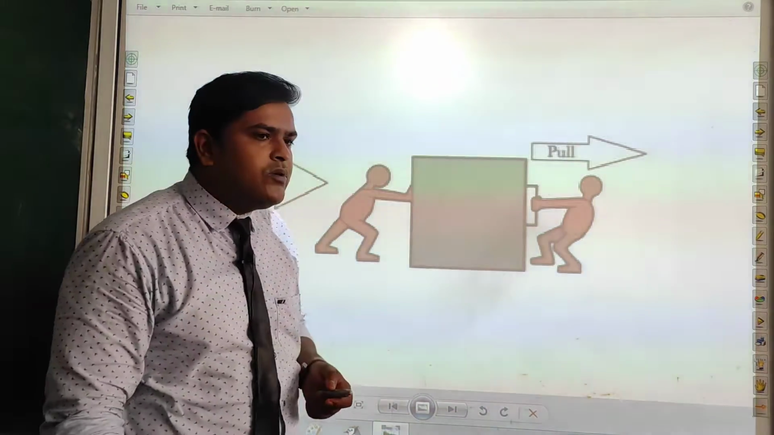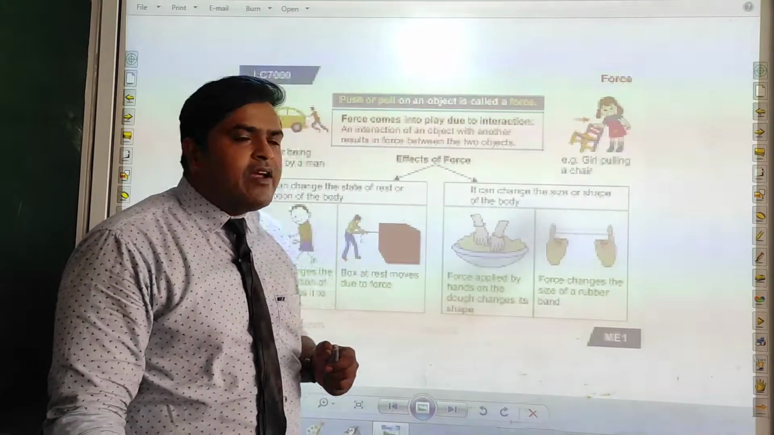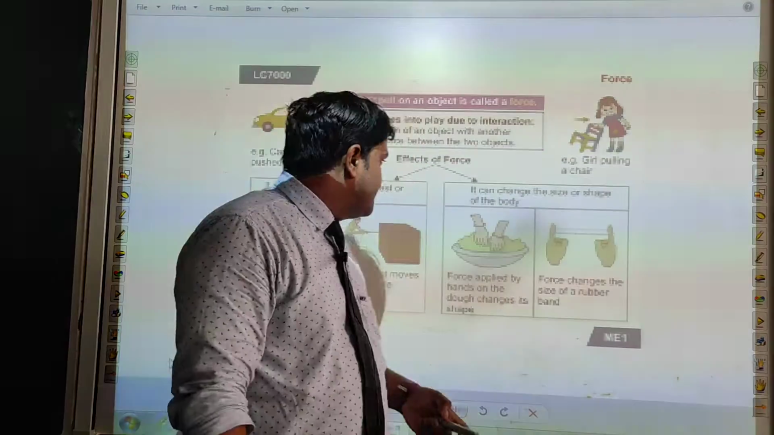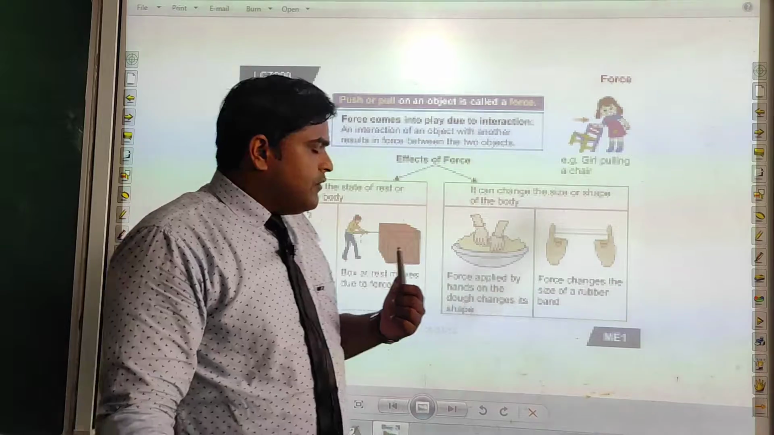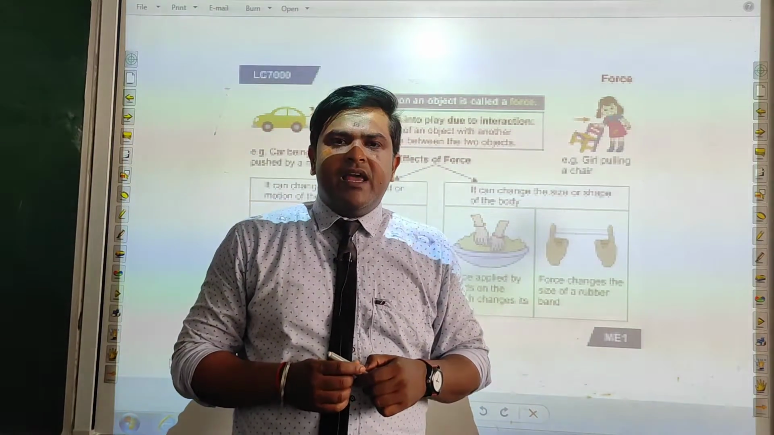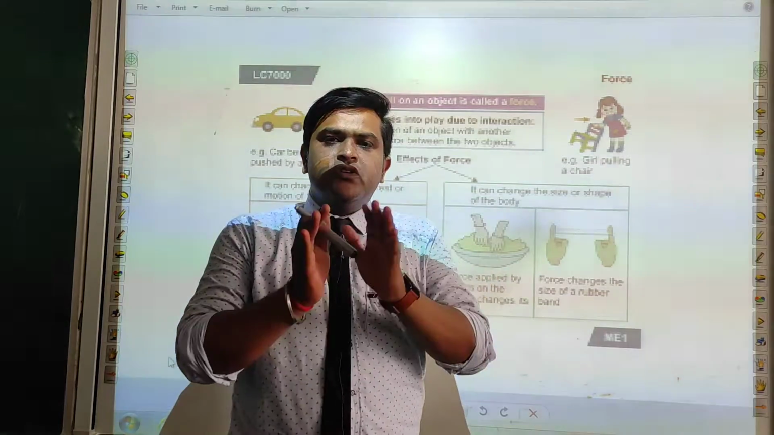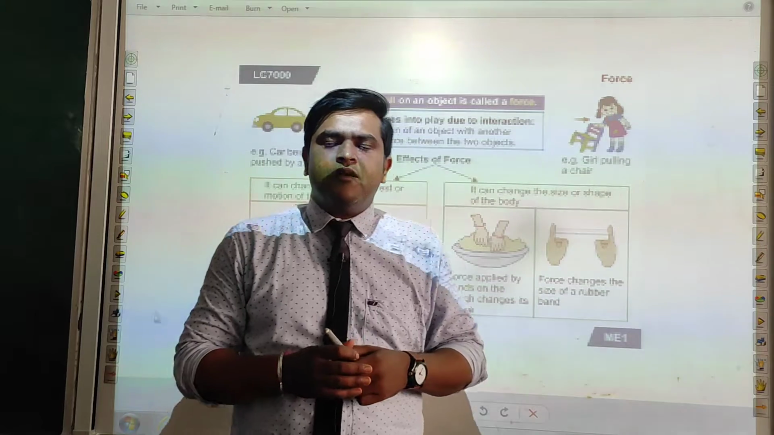Now we will talk about the effect of force. What effect can force produce in a body? In the first case, force can produce change in the position of an object. When we apply force, the position of an object can change, as we have studied in the last example.